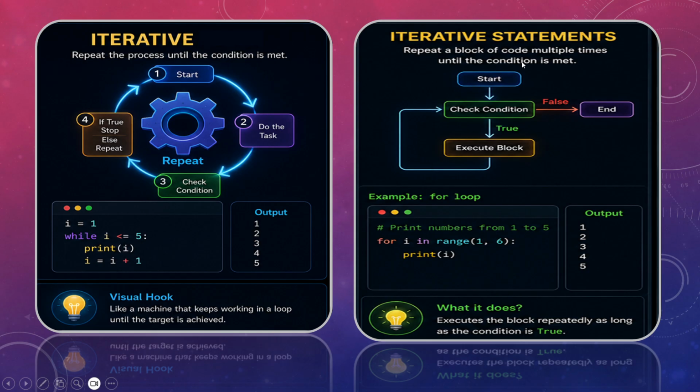Similarly, for iterative statements, we can also have a code block using for. What it does is repeat a block of code multiple times until the condition is met, right? In the same way, here you write for i in, using the membership operator, and a range. I have already told you, it's a function which gives you a sequence of numbers with start, stop and step.